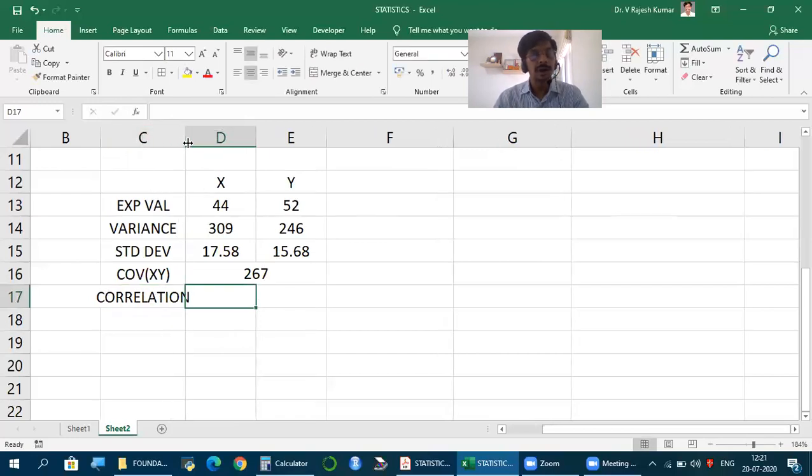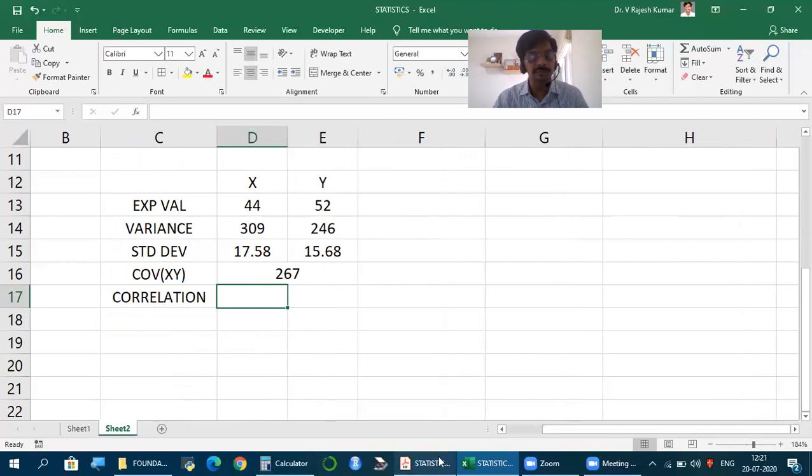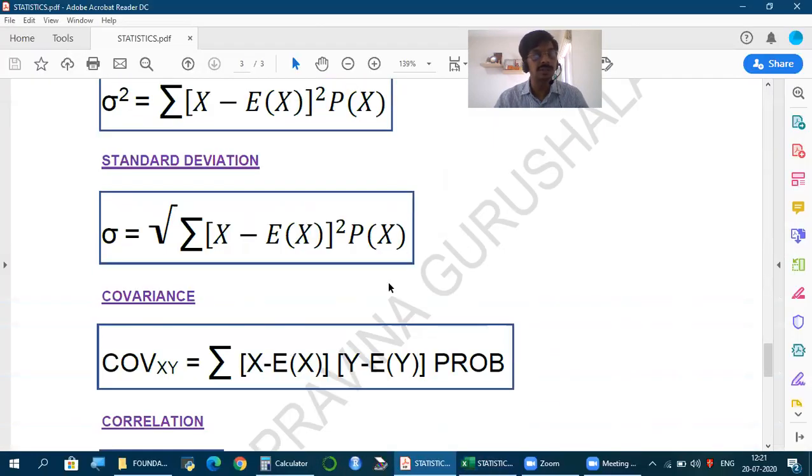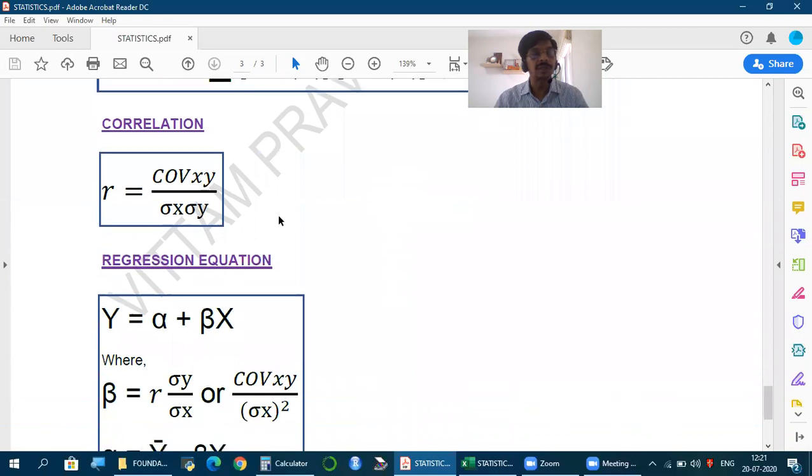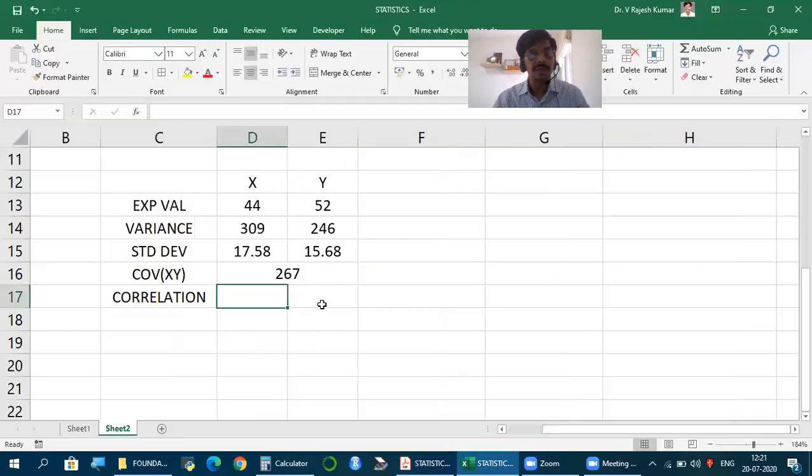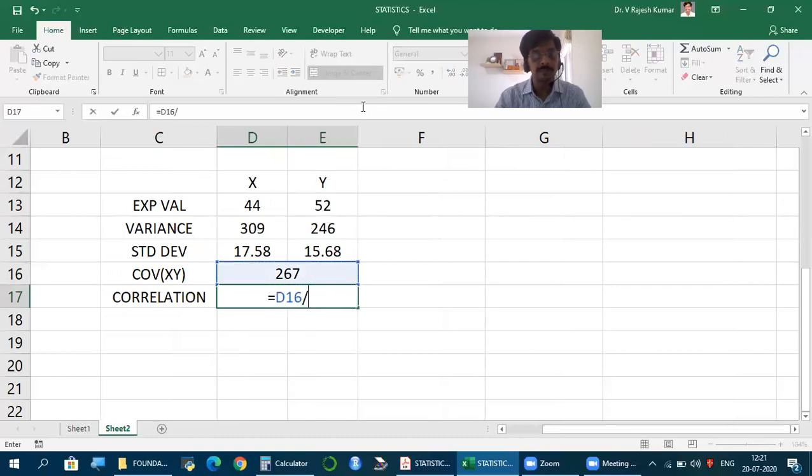Now, how did we calculate correlation earlier? Same formula we use here also. Correlation, covariance of X and Y by standard deviation of X into standard deviation of Y. That remains same. Just how we calculated this was different. So how much is covariance? 267 by standard deviation of X into standard deviation of Y.